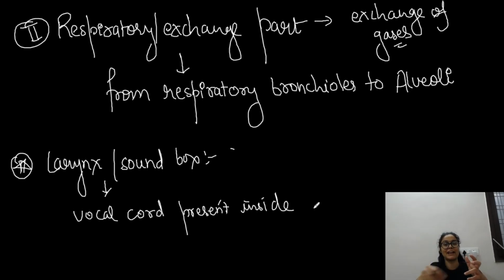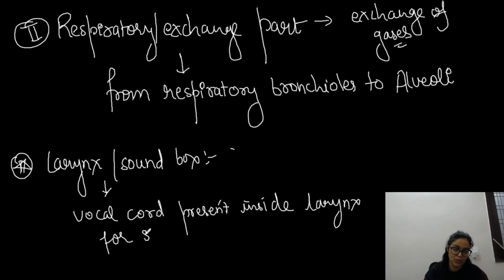So these cords are like guitar chords, right? Have you played guitar? So it's like a guitar chord. The thicker chord would basically produce a very thick sound, and the thin chord produces a very thin sound, or you can say a low pitch sound and a high pitch sound. In that same way our vocal cords work, right? So they are present inside the larynx for sound production, right? So this is for sound production.